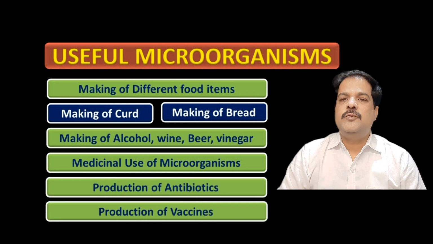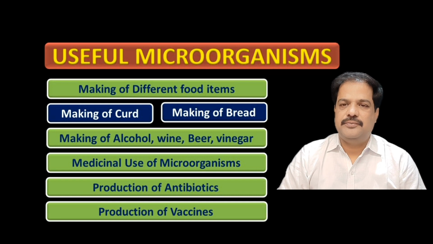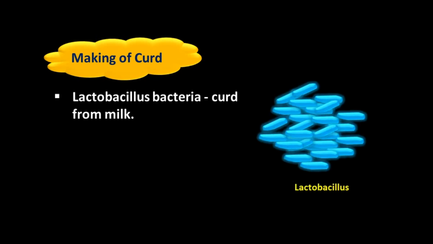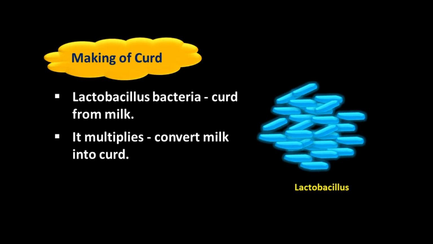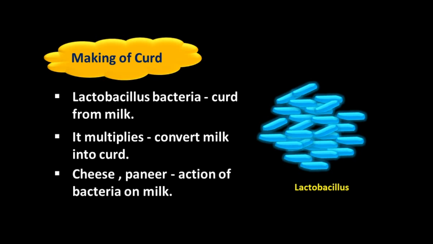Let's see useful microorganisms. First use of microorganism: making curd. Lactobacillus bacteria help to make curd from milk. It multiplies in milk and converts milk into curd. Cheese and paneer are also made by action of bacteria on milk.